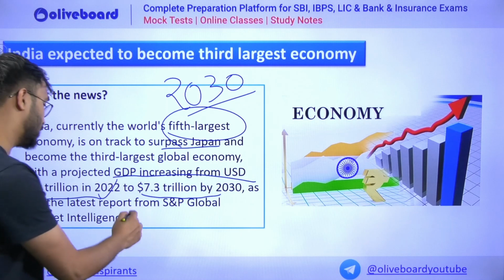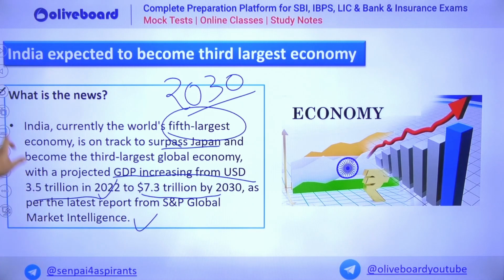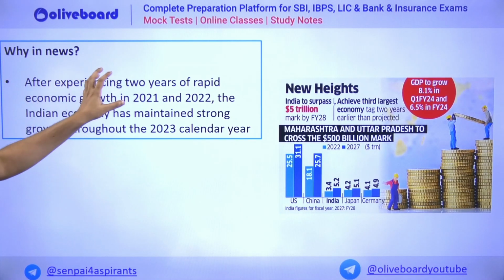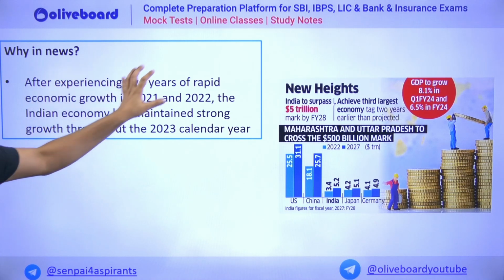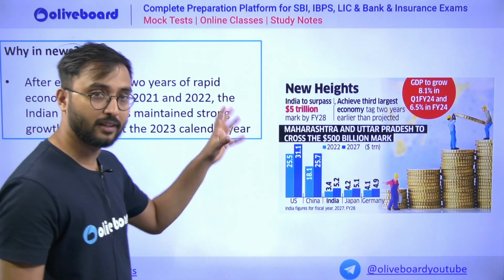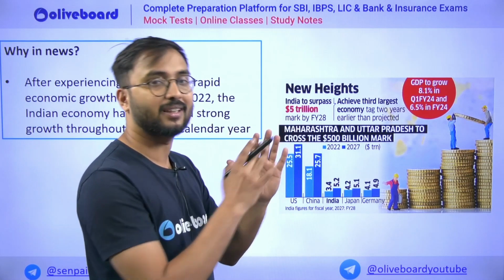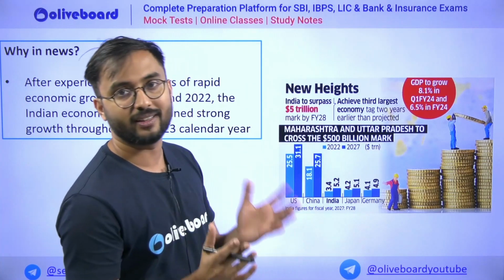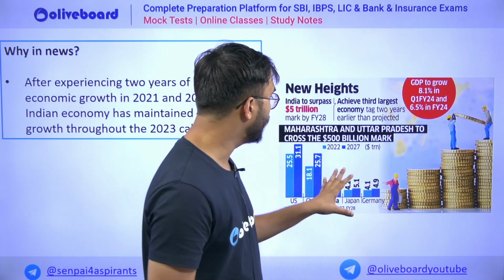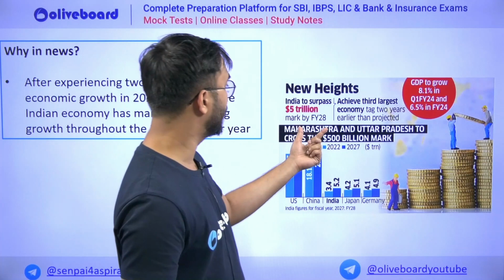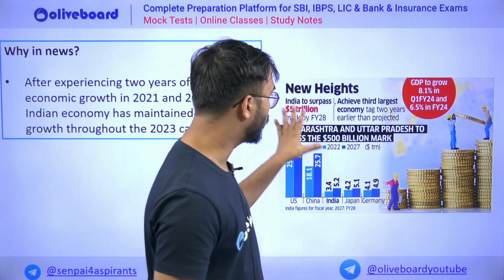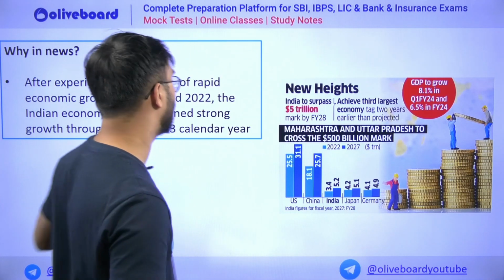Who has given this report? S&P Global Market Intelligence. So this was basically a factual news. Overall, after experiencing two years of rapid economic growth in 2021 and 2022, India is showing strong growth in calendar 2023 also. If India keeps on the same trajectory, then in 2030 India can definitely become a 7.3 trillion economy. India will surpass the 5 trillion economy mark by financial year 2028, and therefore by 2030 it can become the third largest economy.